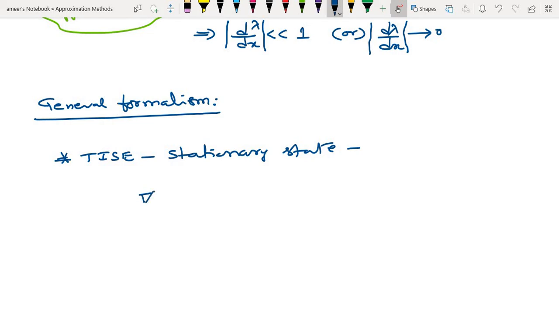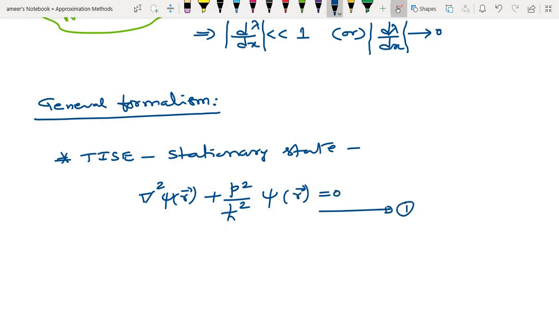I am writing directly for three dimensions: del squared psi of r plus p squared by h bar squared psi of r is equal to 0. Let us call this equation 1.